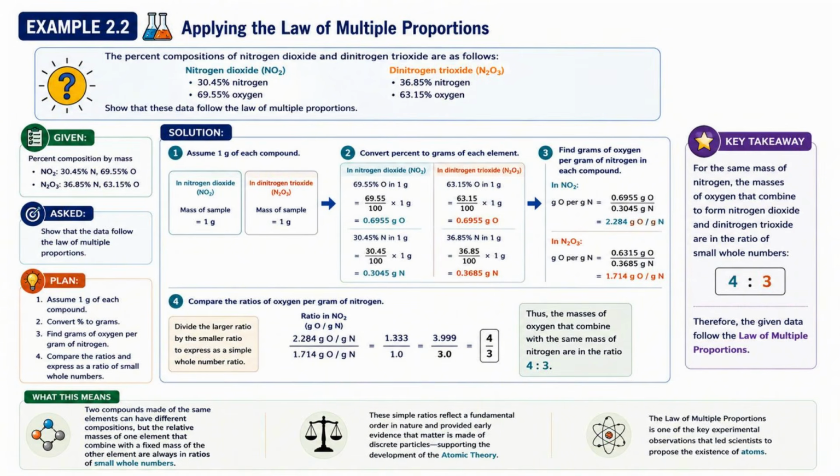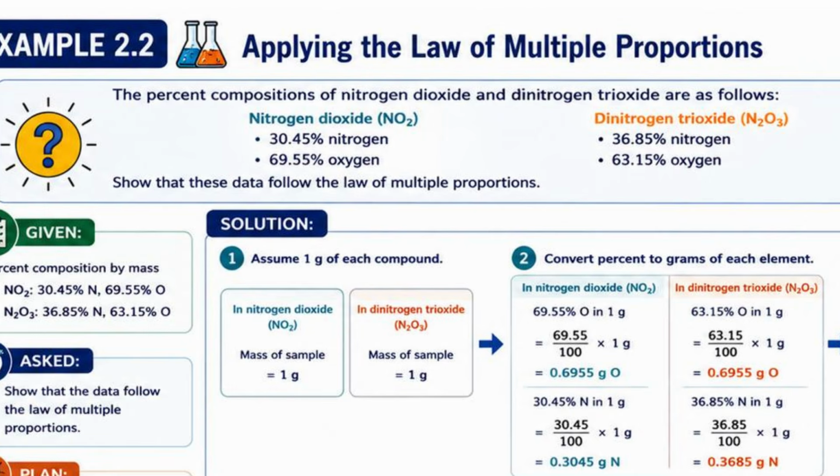Let's read the problem. We are given the percent compositions of two compounds, nitrogen dioxide or NO2, which contains 30.45% nitrogen and 69.55% oxygen, and dinitrogen trioxide or N2O3, which contains 36.85% nitrogen and 63.15% oxygen. The question asks us to show that this data satisfy the law of multiple proportions.